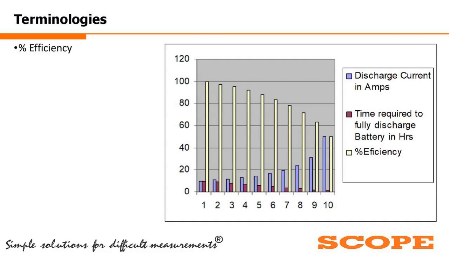In condition 1, we are doing the discharge at rated current with rated time, and we are getting 100% capacity. In condition 2, the discharge current is increased, and because of that, the time is reduced, but we are not getting the same efficiency.